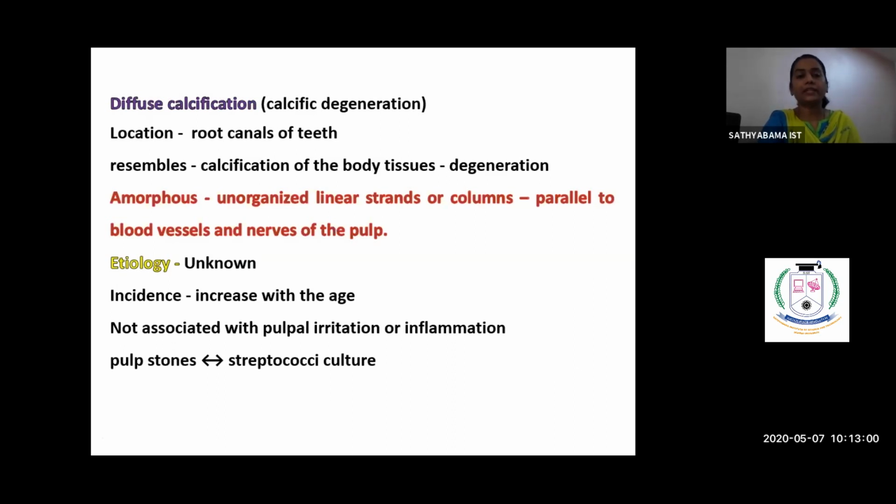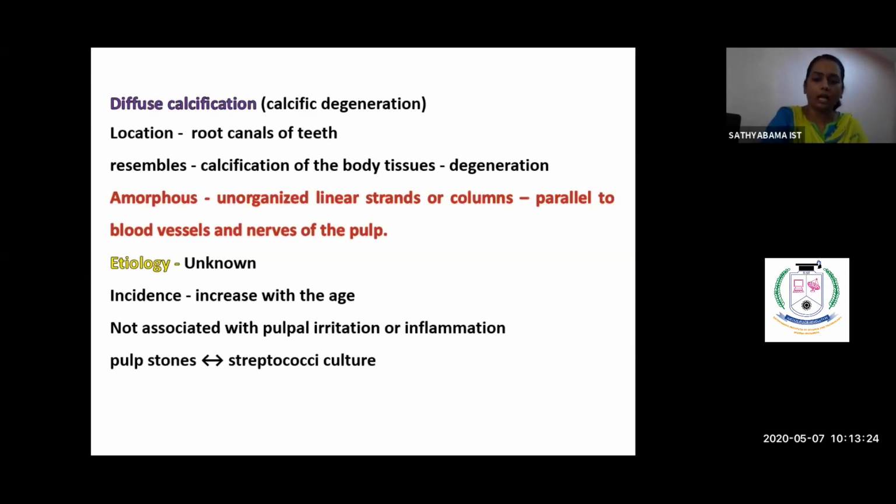So diffuse calcifications. These are mostly seen in the root canals, and they resemble calcification of the body tissue. They are amorphous. They appear as linear strands in the root pulpal tissue, mainly parallel to the blood vessels and nerves of the pulp.